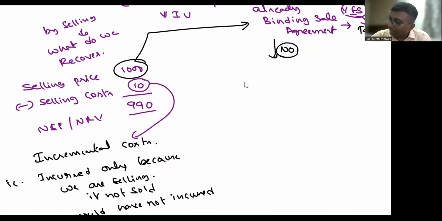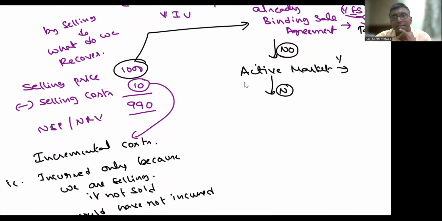Do you find an active market? Do you have an active market? The answer can be yes or no. Sir, yes, an active market is there. What do you mean by yes? Active market means people are buying and selling such kind of asset in the open market. Then take the value from the market.